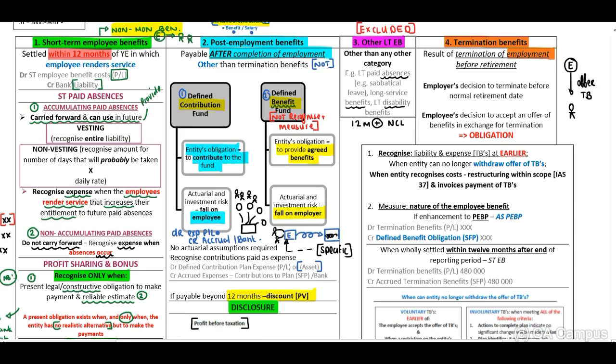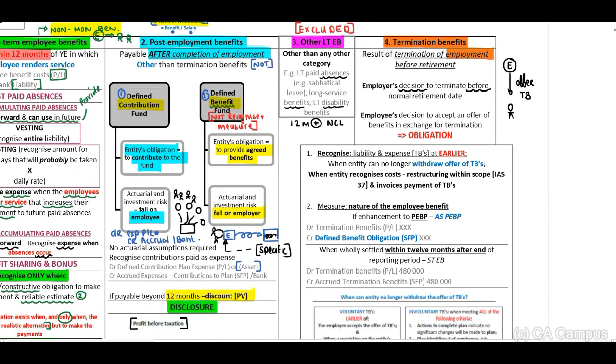Therefore, our employer's decision to terminate before normal retirement. And remember, guys, this offer can either result in involuntary retrenchments or voluntary retrenchments. Now, voluntary, this means that the employee can choose to take the offer or not. Involuntary, there is no choice.